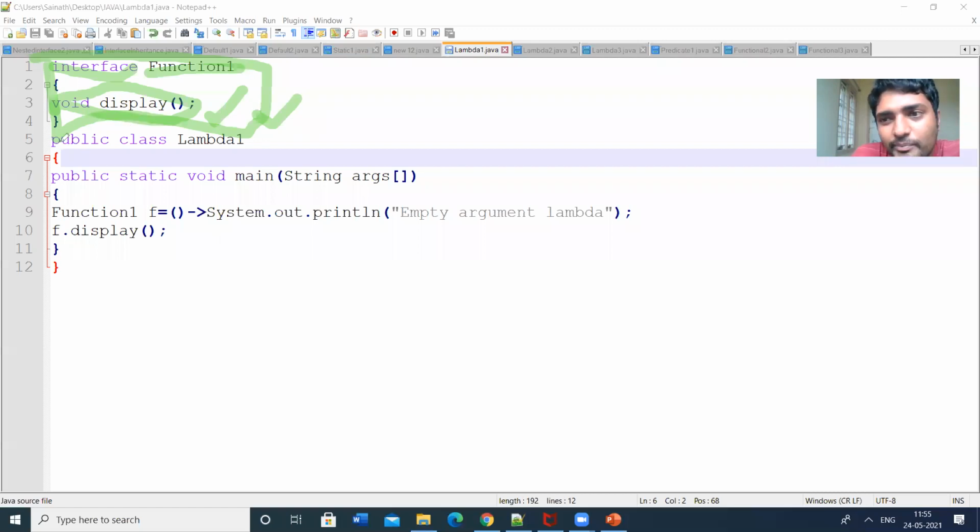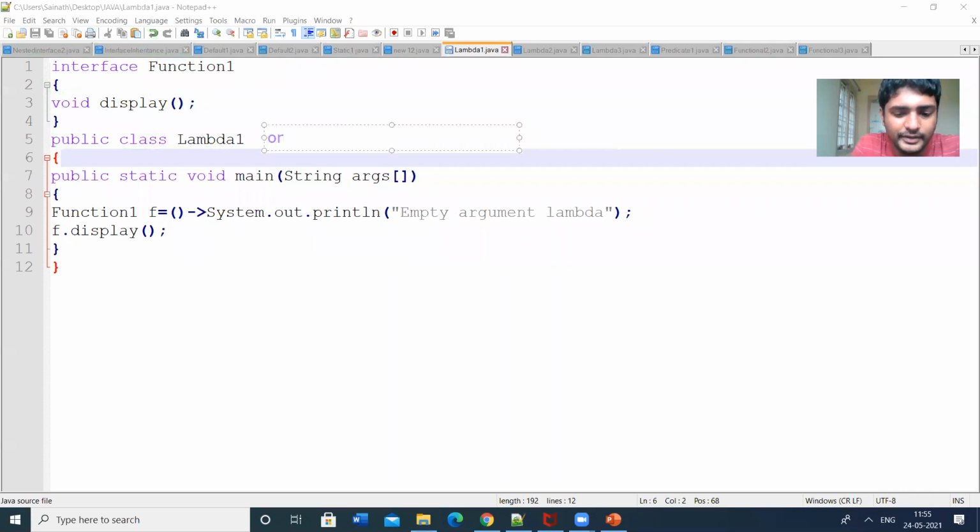In order to implement the interface, we need a class. So I am defining the class lambda1. Generally the class implements Function one, so we can write class lambda1 implements Function one.